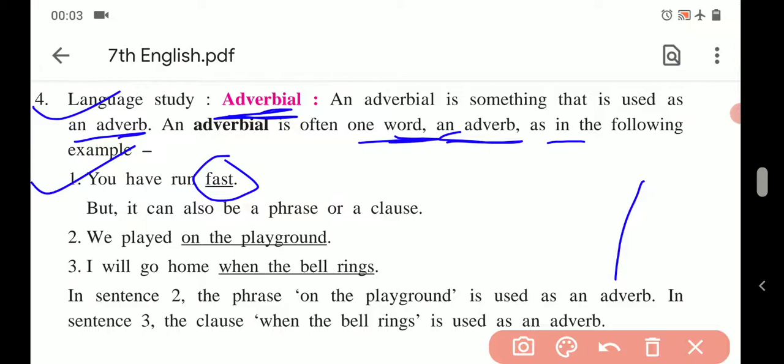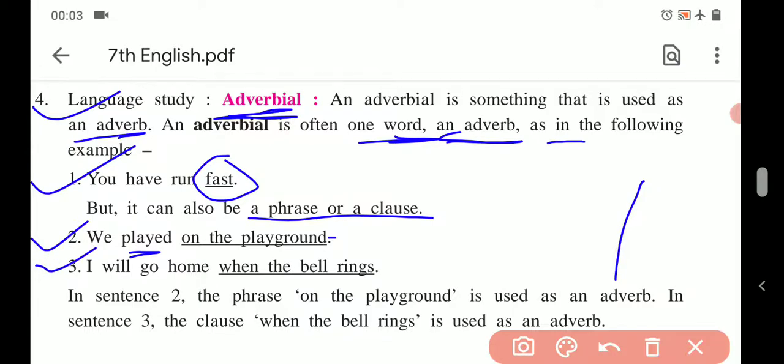But it can also be a phrase or a clause. So here is the example of a word which is an adverbial, but sometimes an adverbial can be a phrase or a clause. For example, "We played on the playground." The words on the playground are underlined, and they tell where the action took place. These words together tell the place, so it is an adverbial, and it is the example of a phrase.